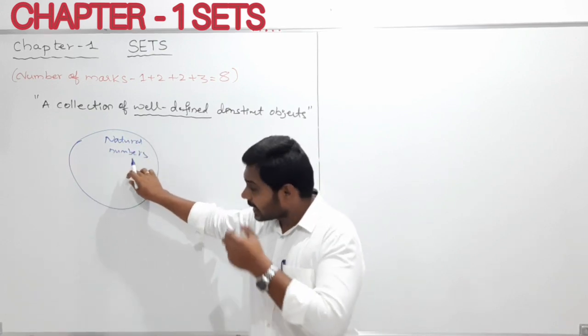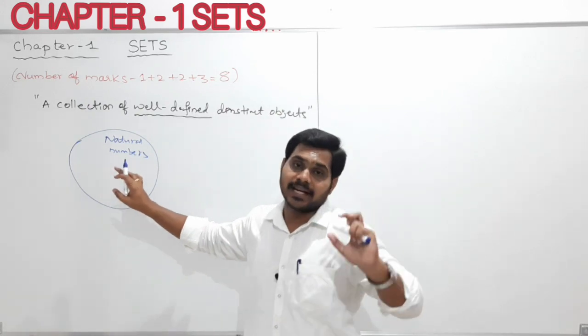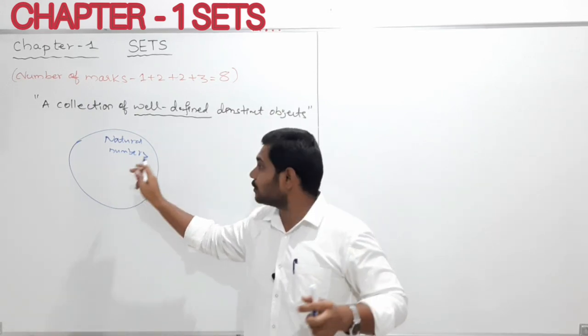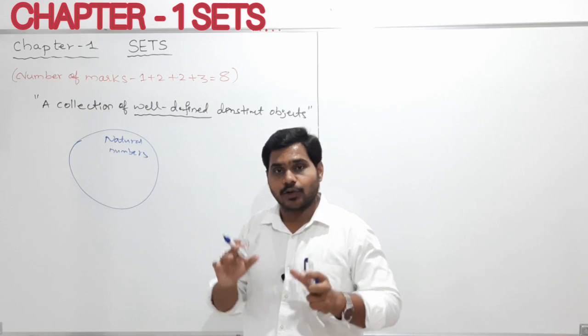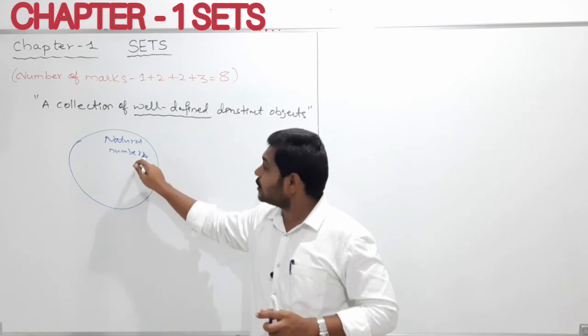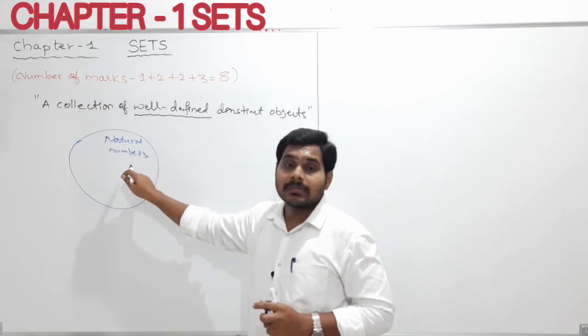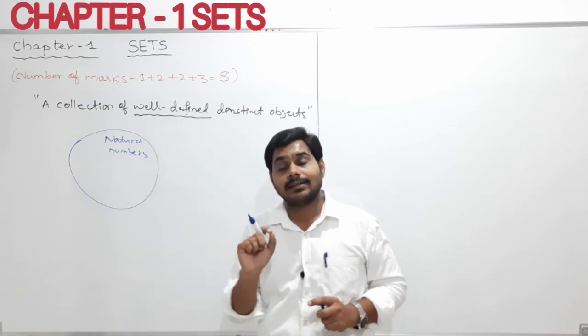If you are getting confused with box, you can take it as a container. In this container I have given you all the natural numbers, like this I'll tell you.